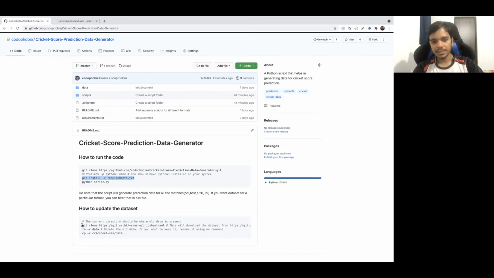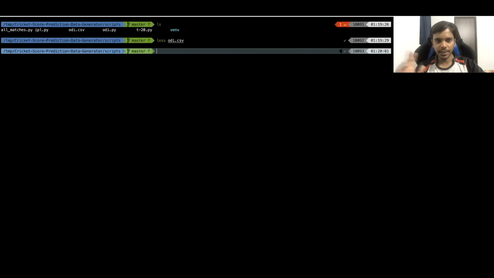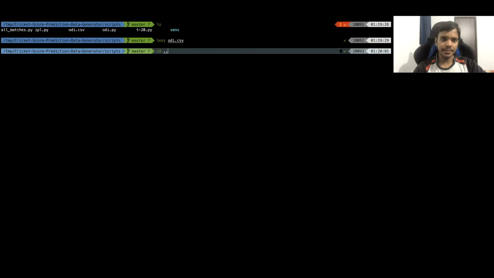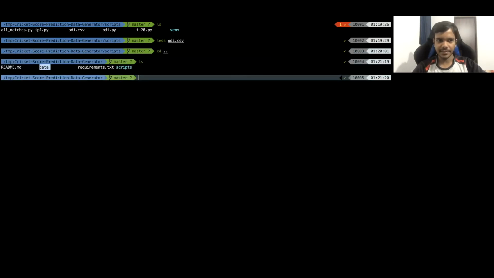Now see, one important thing you have to do is clone their repo, because their data is there in their repo, right? So you have to clone this. Let me show you an example here. Let's say I want to update my data. I will go back here. This is my current data here, in the data folder. But I want updated data, right?